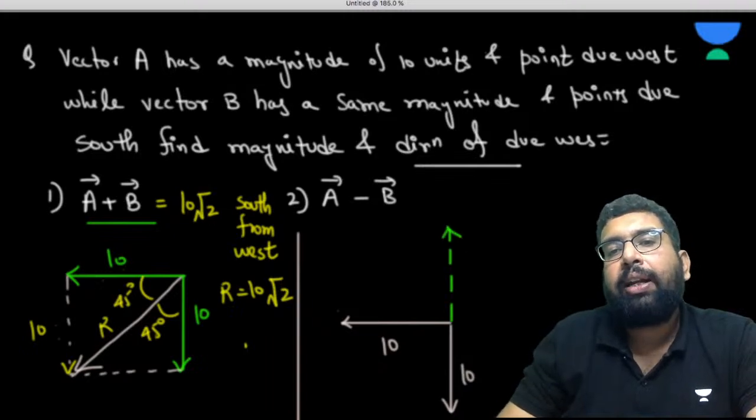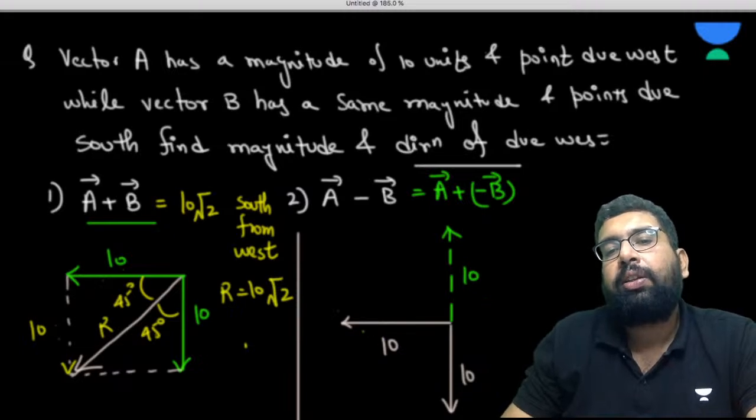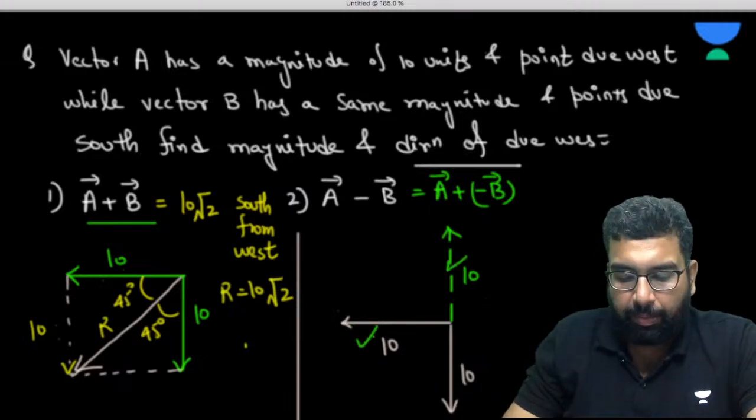So can we write it as A plus minus of vector B, right? These two are the same thing. So basically you are finding the resultant of this one and this one. Are you getting my point?